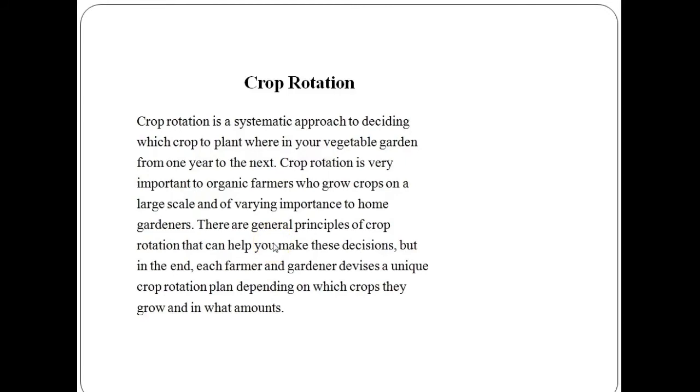Now, let us understand the concept of vegetable crop rotation. Crop rotation is the practice of growing different crops rather than the same vegetable or member of the same family of vegetables in the same place each year. Crop rotation will benefit vegetable crops in two ways. First, it will prevent the buildup of soil-borne pest and disease. Second, it will allow for the replenishment and efficient use of soil nutrient.